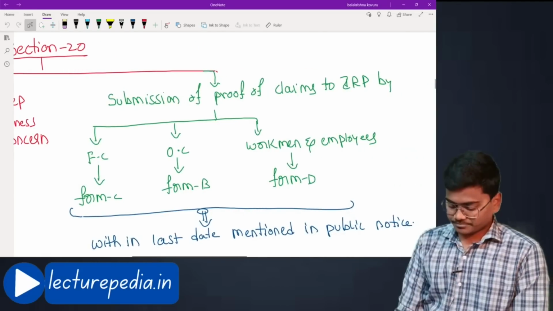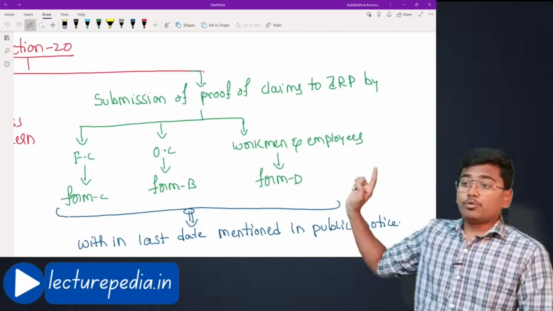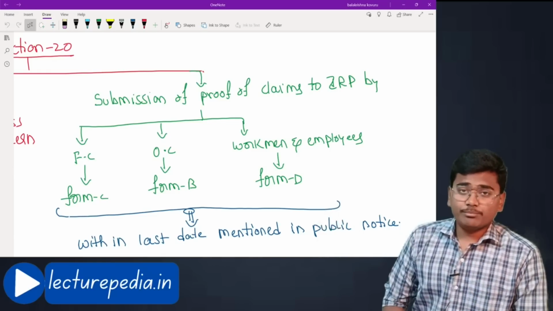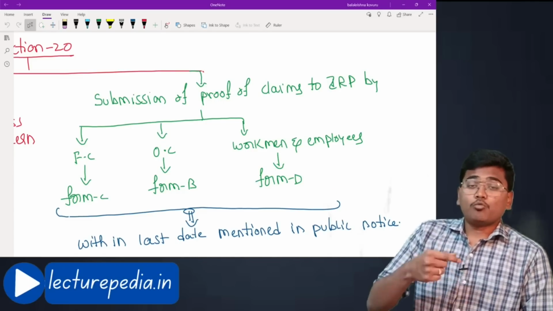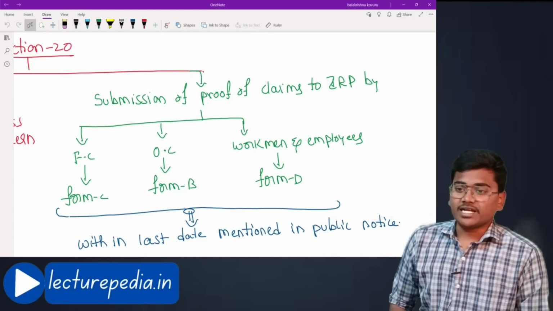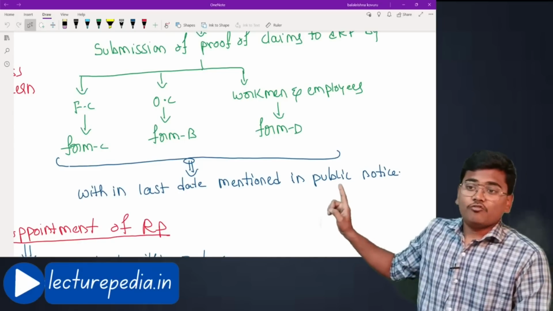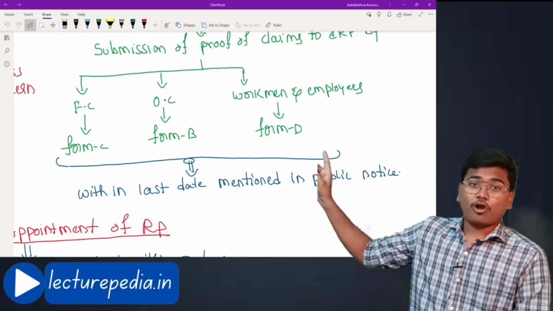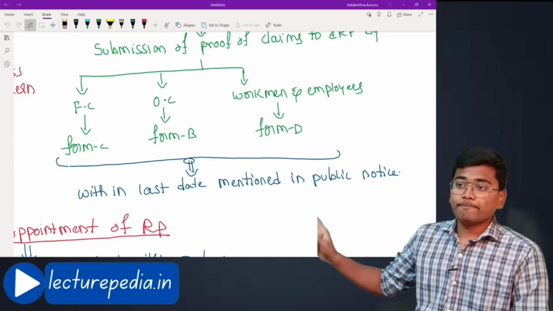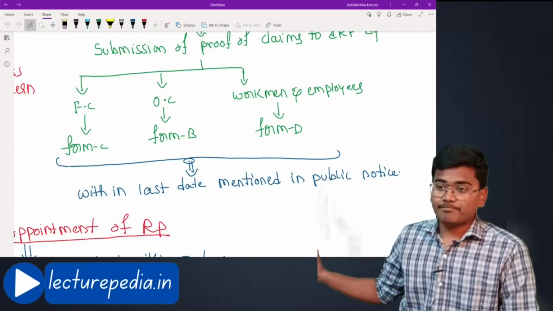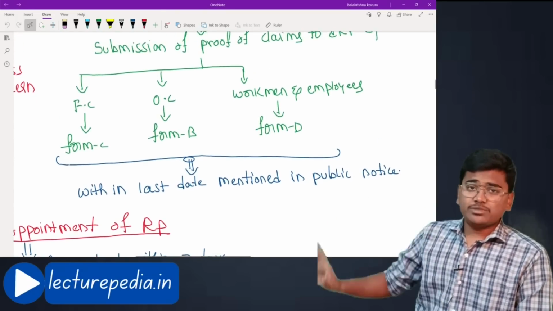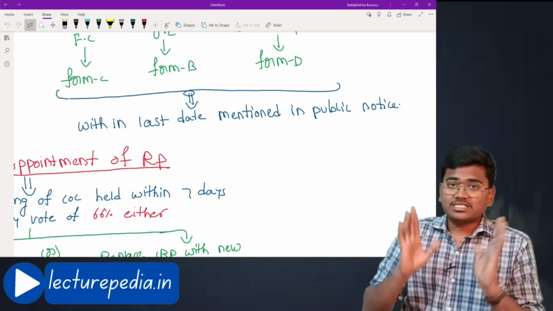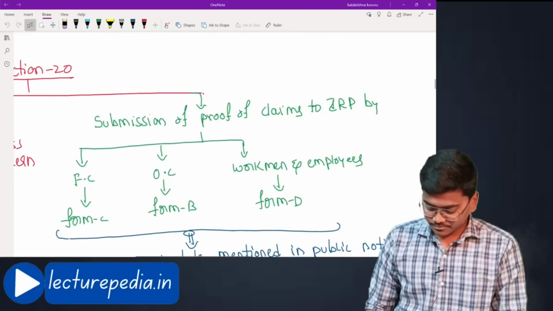Second part, submission of proof of claims to interim resolution professional. I have said that the claims will be submitted to interim resolution professional. Now, what is the format in which you have to submit the claims? For financial creditor, format is Form C. As per Form C format, you have to submit the claims. For operational creditor, it is Form B. And for workmen and employees, it is Form D. And those claims have to be submitted within last date mentioned in the public notice. Okay, within such date you have to submit the claims. Hope that is clear.